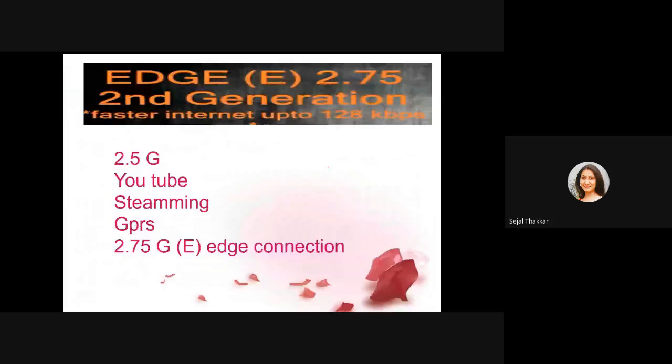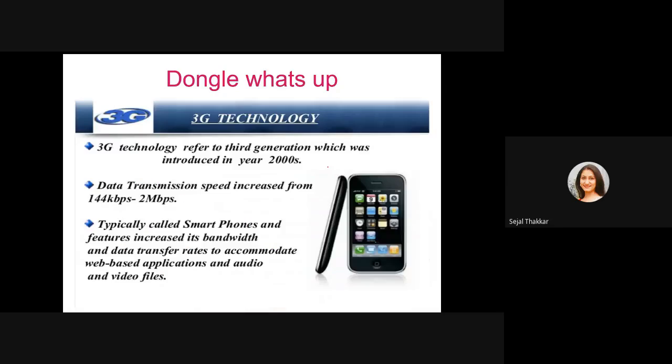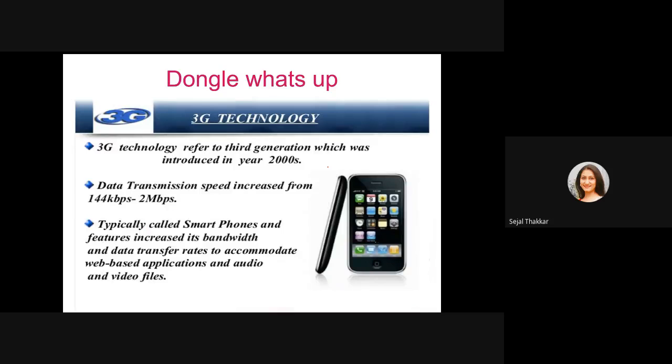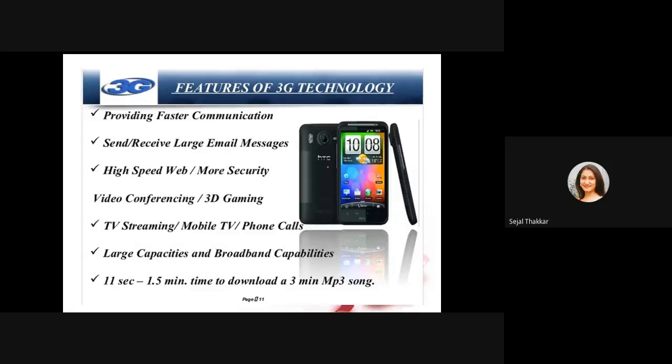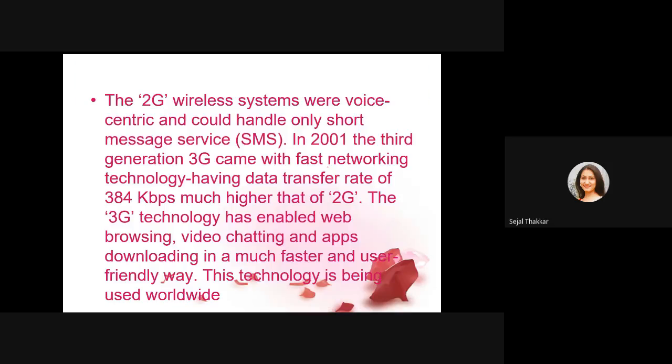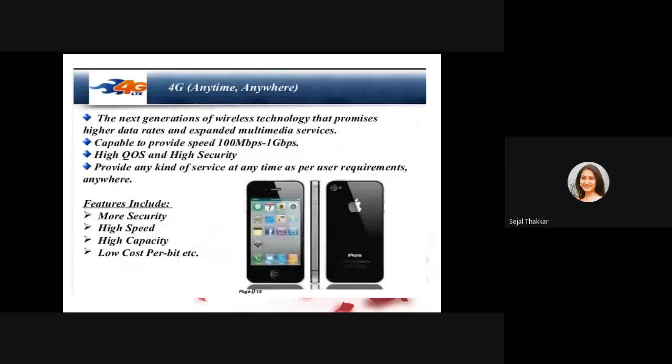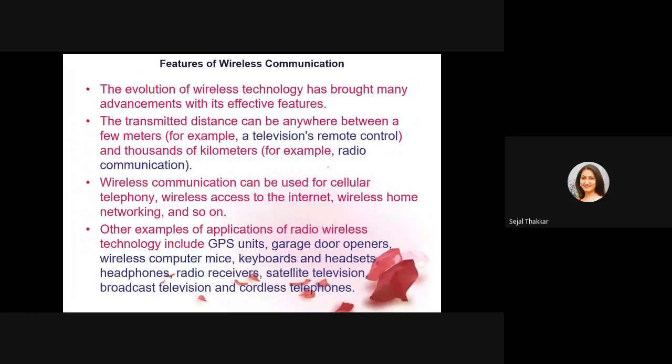2.5G, EDGE connection, they used initially for internet. So it started slowly, gradually. When I was doing my B.Tech, at that time we had only 3G internet with very low speed. I was not even able to see proper video. So later on, 3G got introduced, and 4G got introduced. So now you can use it with very high speed. This we have already completed, that's why I'm not going into the depth of all these things.